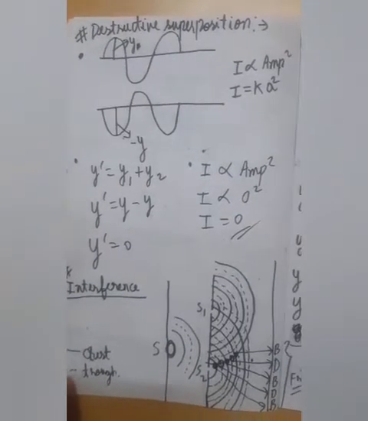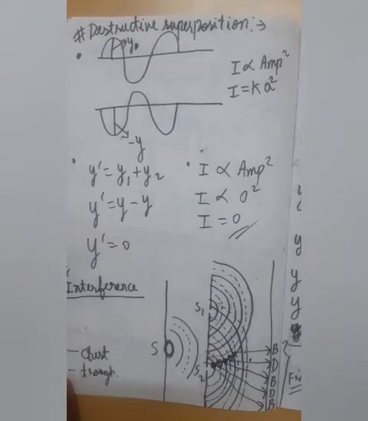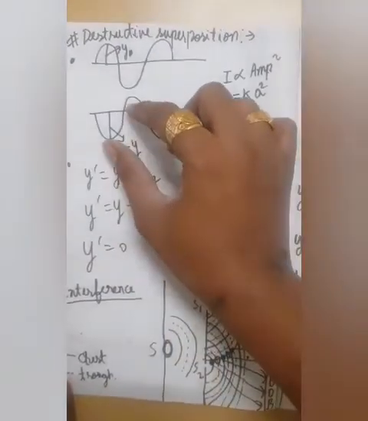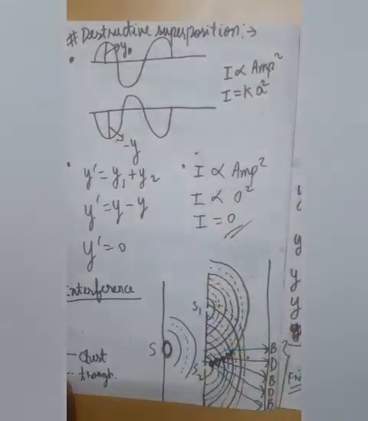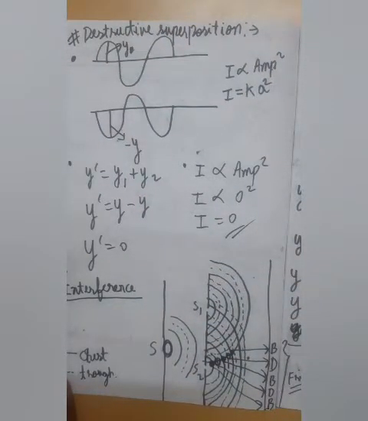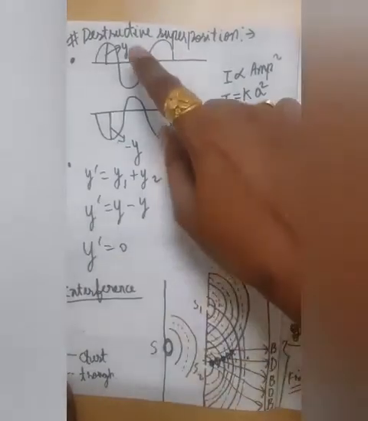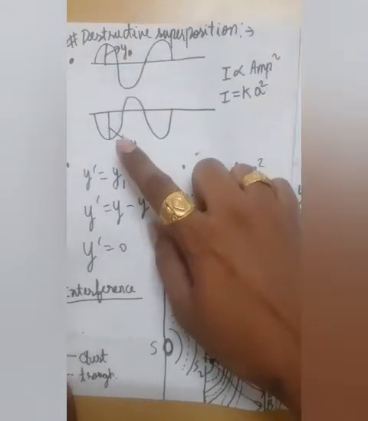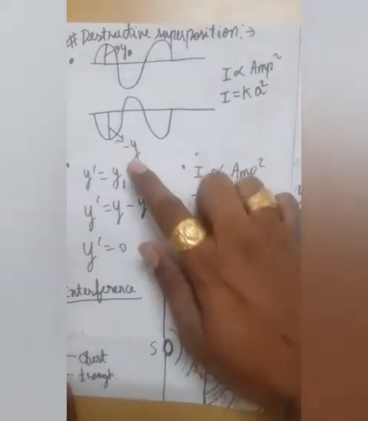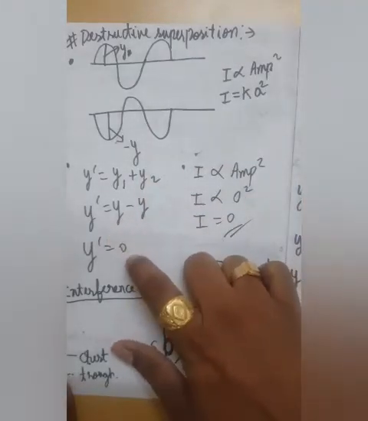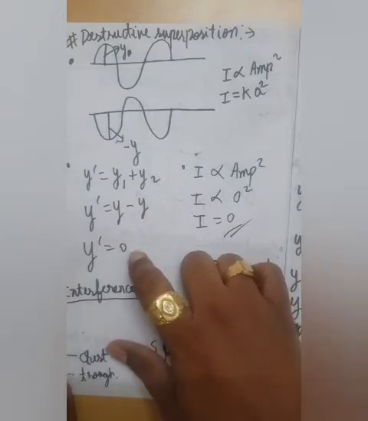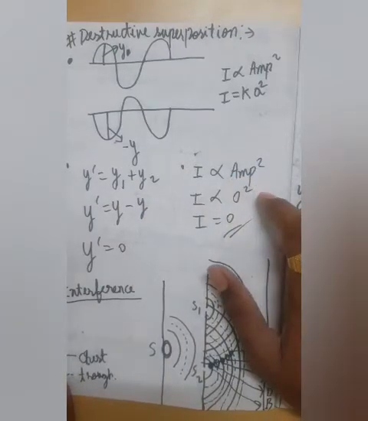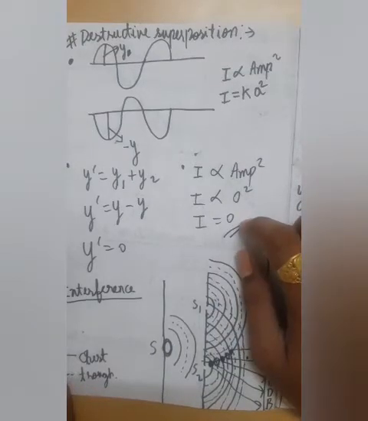Now this is destructive superposition, in which when two waves superpose, the amplitude decreases. For example, if इसका crest, इसका ट्रफ जो है अगर इसके ऊपर रखा जाएगा तो इसके crest के ऊपर रखा जाएगा, that is the amplitude would decrease. So for example, if the amplitude of the first wave is y, then for the second wave it would become minus y, and the resultant would be 0, because y1 और y2 की वैल्यू जब रखेंगे तो y minus y, the answer would come 0, and intensity is directly proportional to amplitude square, so intensity would also become 0.